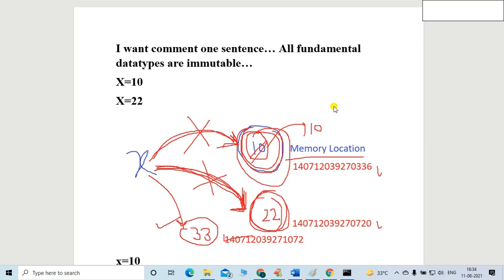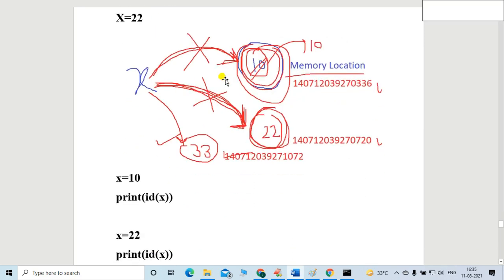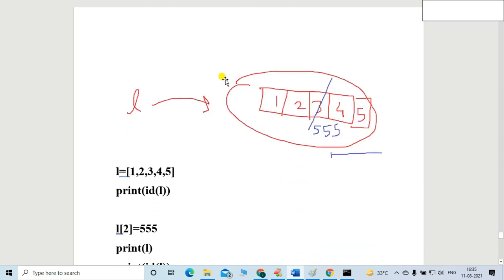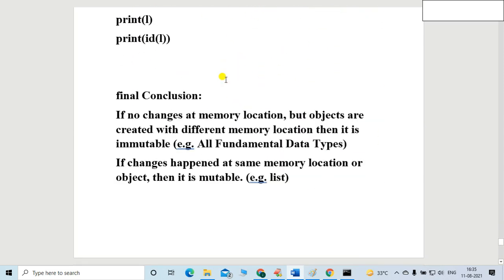So hello friends, in the last session we commented on the mutability and immutability of the fundamental data types. As per yesterday's discussion, we concluded something. What is our conclusion? Our conclusion is that the fundamental data types are immutable in nature.